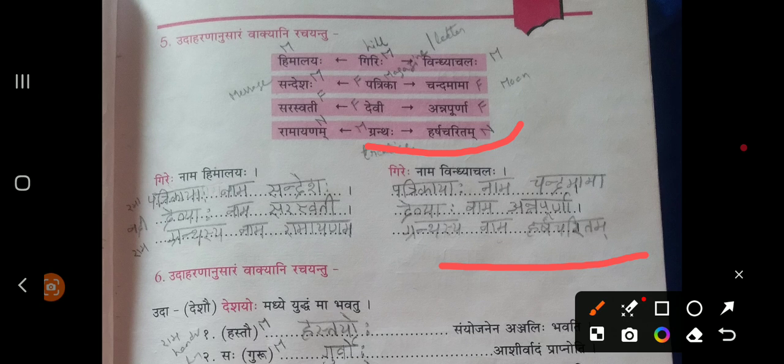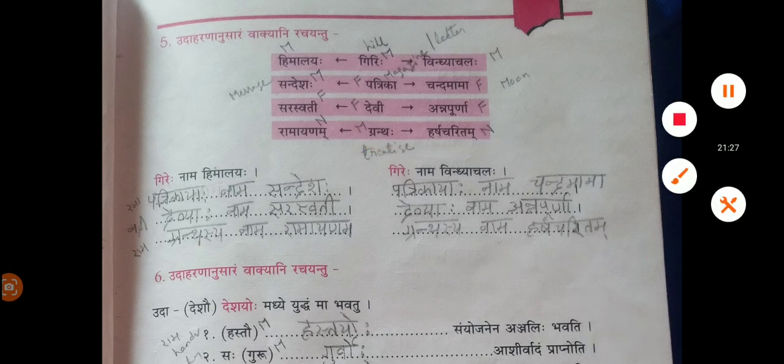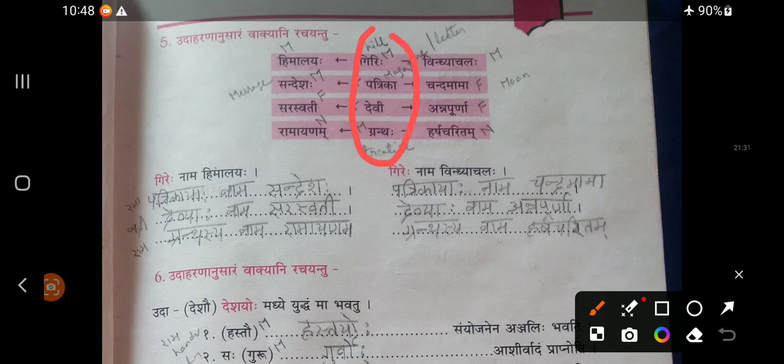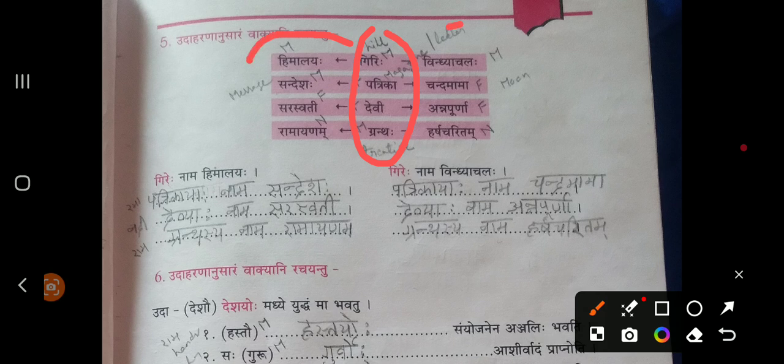So this is also a very simple exercise. You no need to bother about anything. What you need to do? You just need to concentrate on the middle part. For all these shabdas, you need to get the Shashti Vibhakti singular forms. And then after getting the singular form, you need to relate left hand side and right hand side for all the shabdas. So this exercise is done. Moving to the next part.